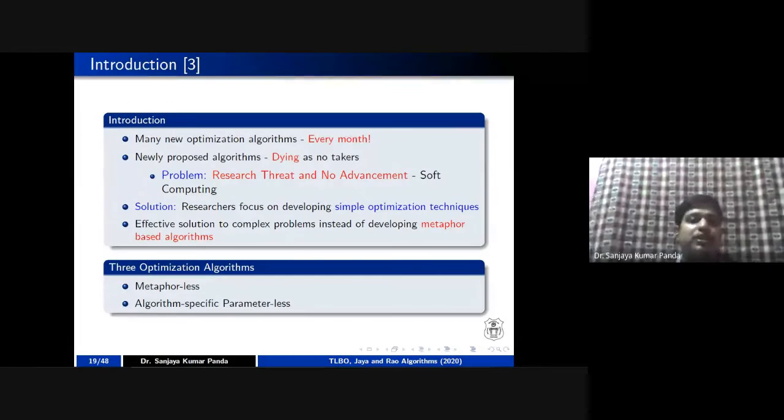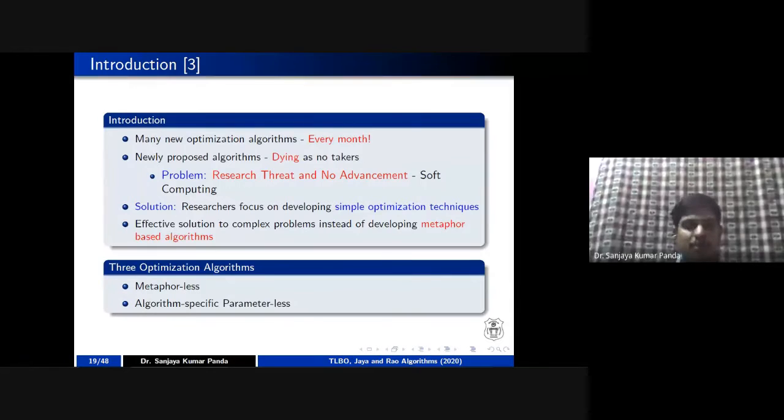Soft computing field is not advanced. People are randomly taking the algorithms and showing that their results are better. So what is the solution? Professor Rao suggested that you can go for a simple optimization technique, rather than go for metaphor-based algorithms.